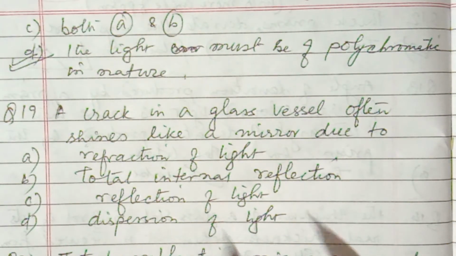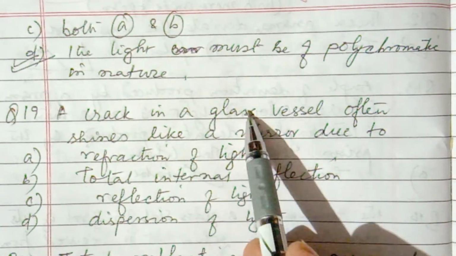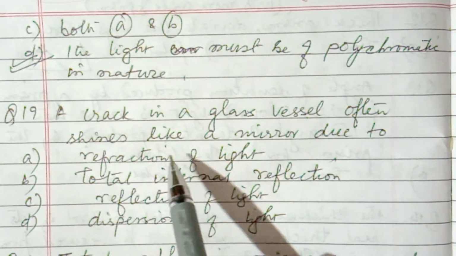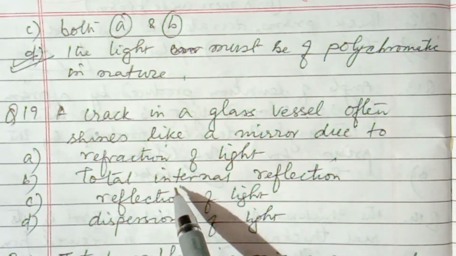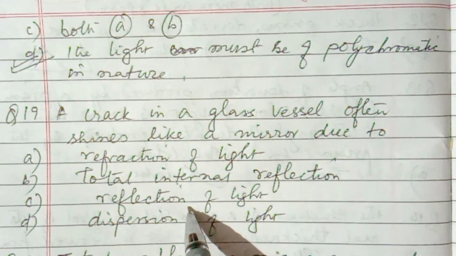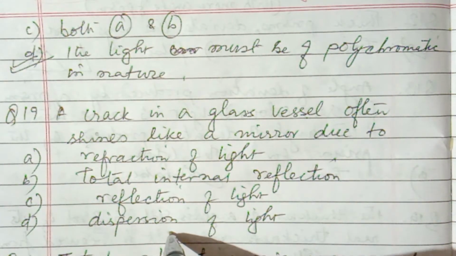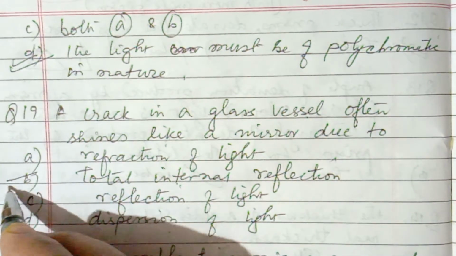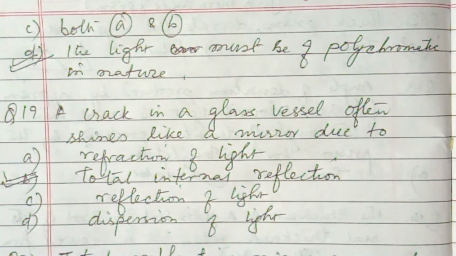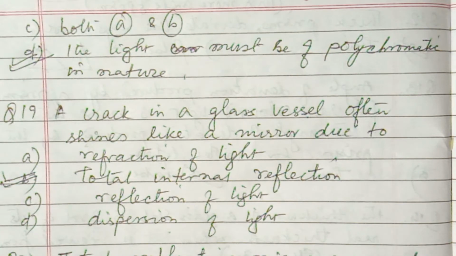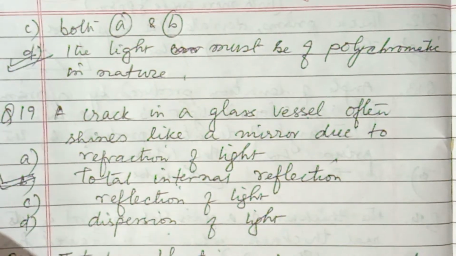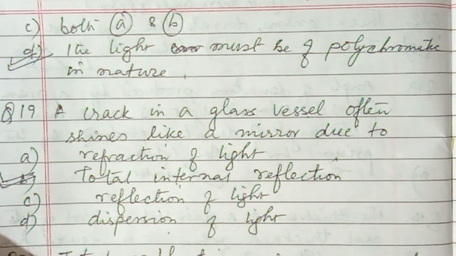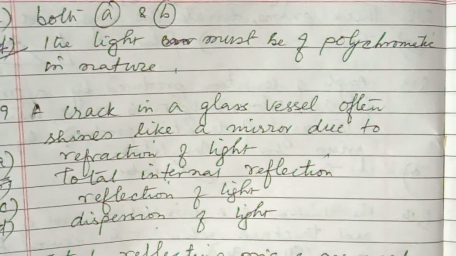Okay, next question is, a crack in a glass vessel often shines like a mirror due to refraction of light, total internal reflection, reflection of light, and dispersion of light. So answer is total internal reflection. So total internal reflection is responsible for the crack appearing like a mirror.